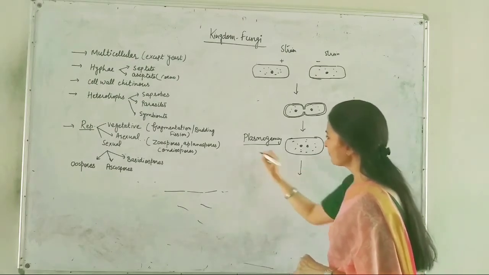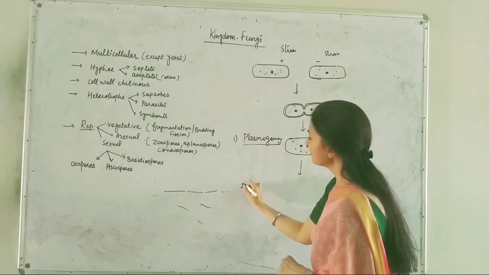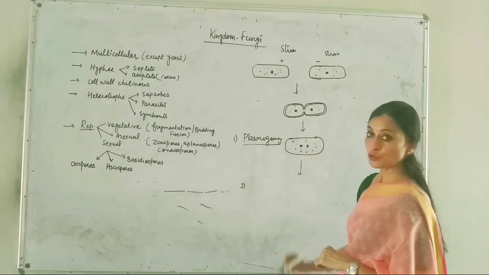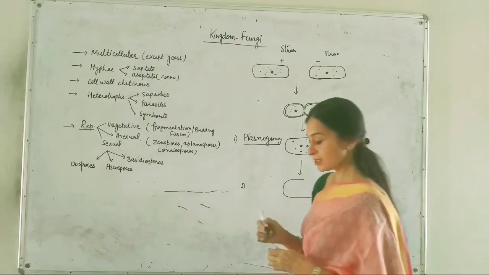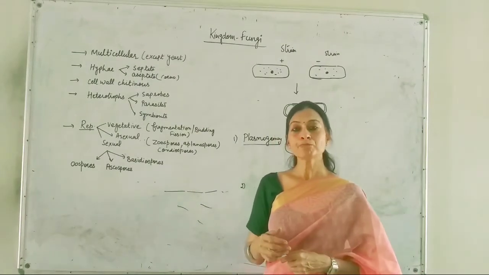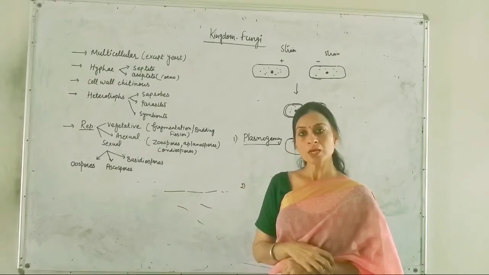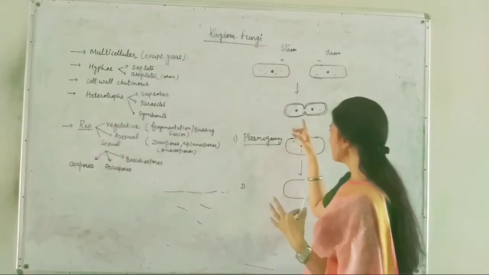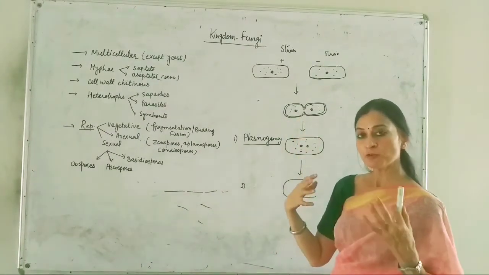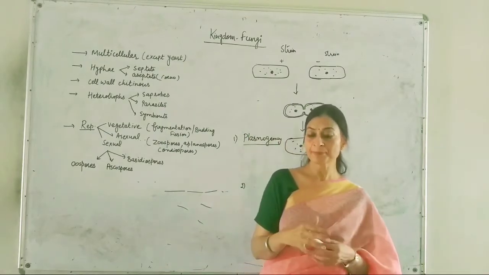Now the next step. You can write here the first step: fusion of cytoplasm. Then the second step is fusion of these nuclei. I'm not saying that this delay between plasmogamy and nuclear fusion is a feature of all the members of kingdom fungi. Many of the members fuse both the cytoplasm and the nuclei rapidly, without giving any gap.